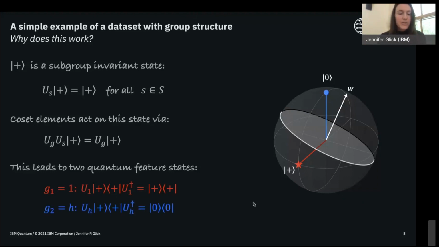For the second coset, which was formed from this group element G, we're left with just the Hadamard acting on the plus state, and that flips the plus state to the zero state. So every element in the second coset gets mapped to the same state, which is the zero state.